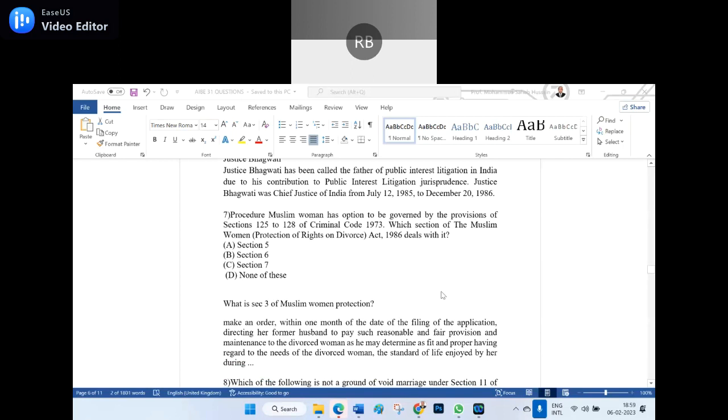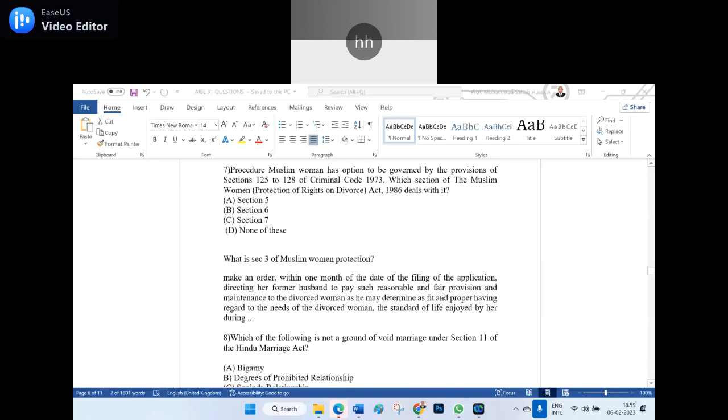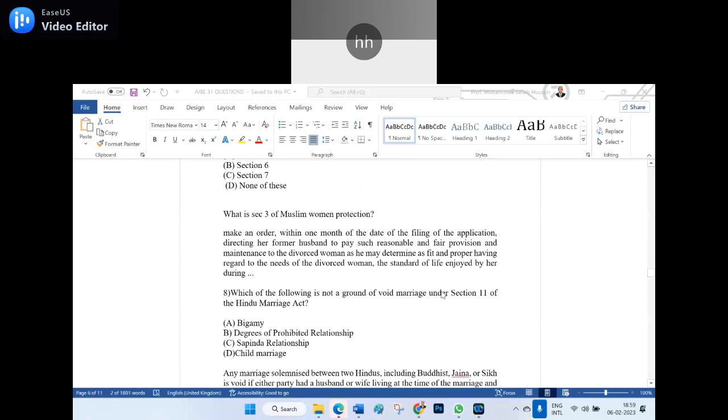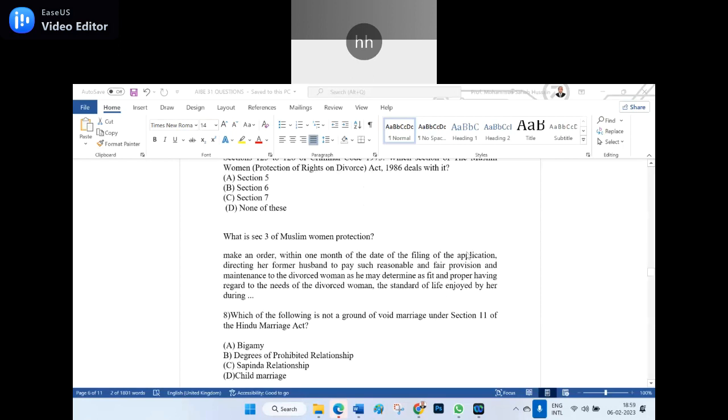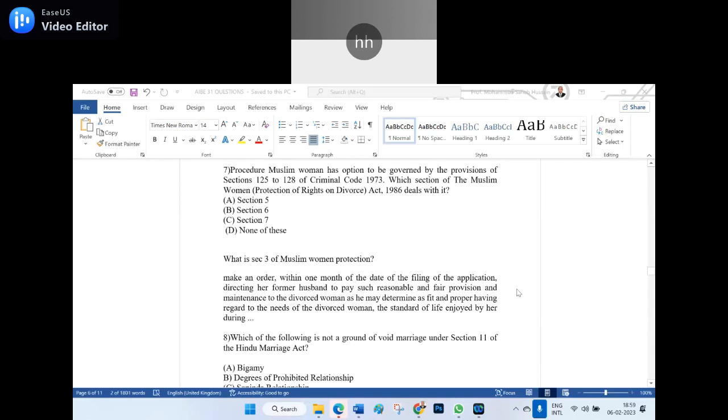Section 5. To my knowledge, let us see all the sections. See here, section 3 of the Muslim Women Protection Act I have given. It is an order within 1 month of the date of filing the application, directing the former husband to pay reasonable and fair provision and maintenance to the divorced woman, as he determines fit and proper, having regard to the needs of the divorced woman. But I checked. Now let us check it.